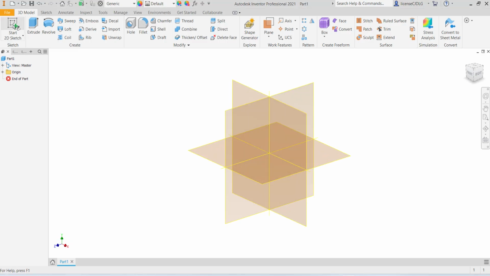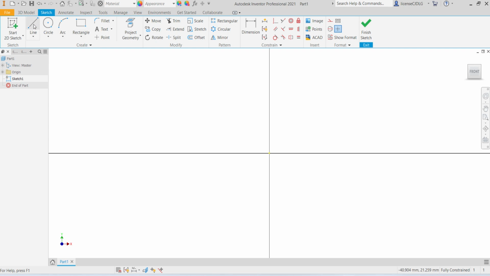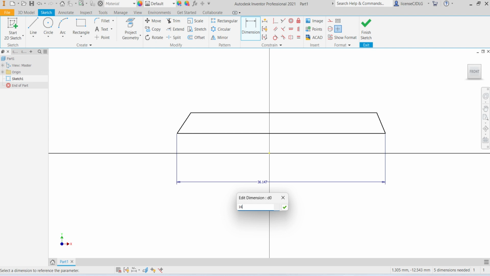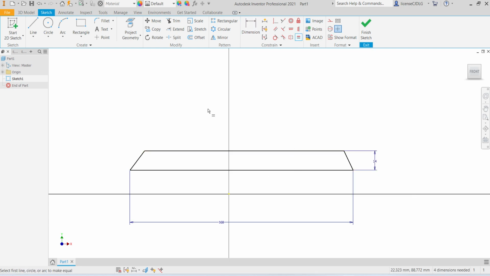Select new, select 2D sketch, select plane, select line, give the dimension 168 mm, height is 14, give the equal connection on two lines, and dimension is here to here 4 mm.